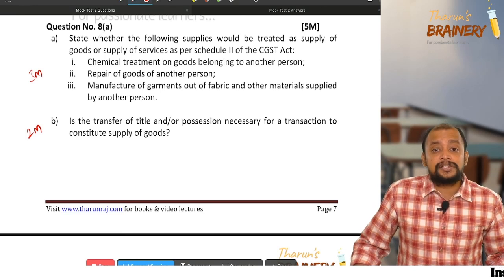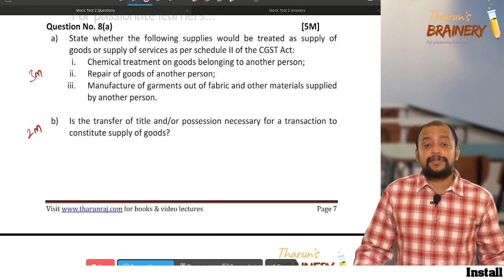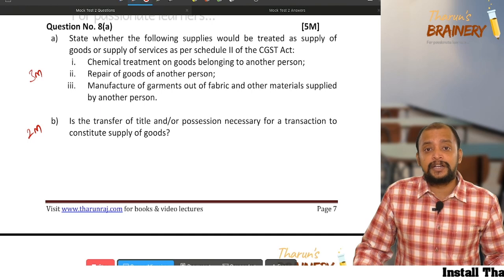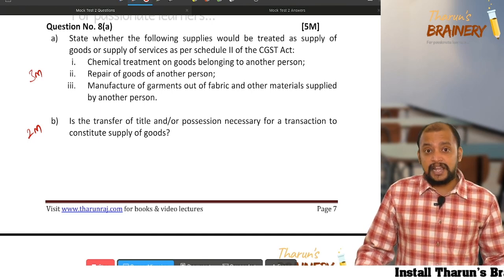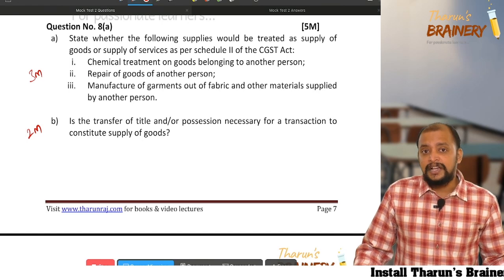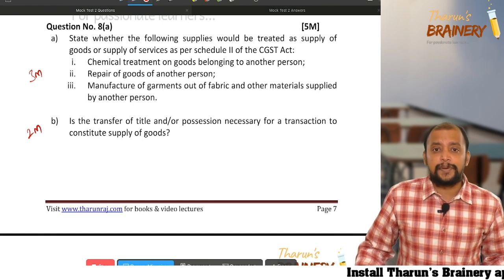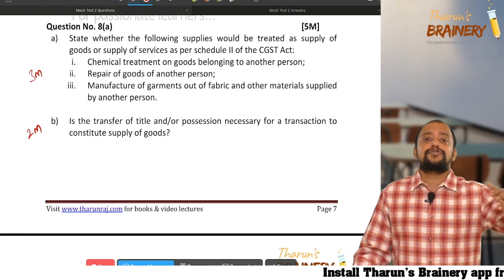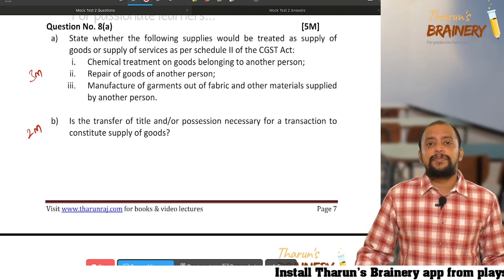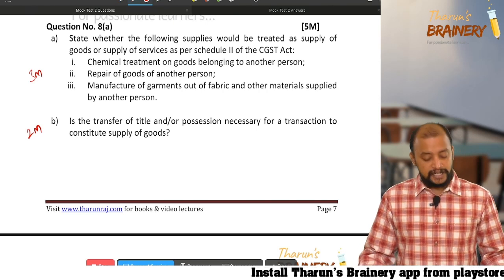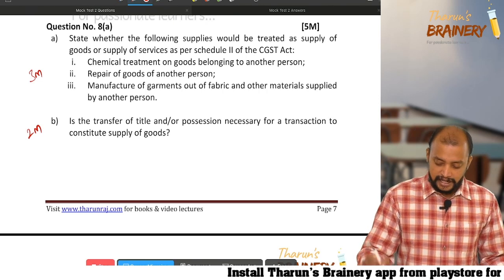Carrying out a process on goods belonging to another person is termed job work, and the job work activity is supply of service. In the present case, there is no transfer of title. They receive the goods from the recipient, carry out the process on those goods and return those goods to the recipient, and it will be treated as supply of service in all cases. Okay, so like that you need to write.